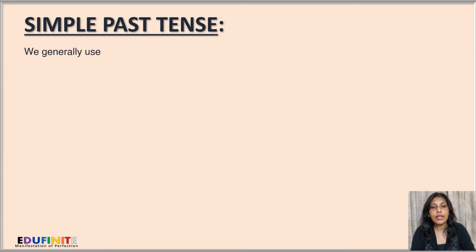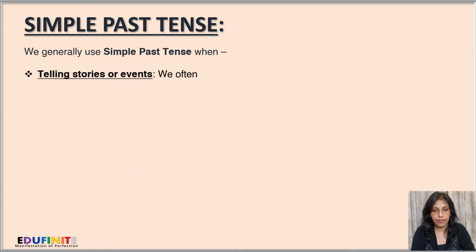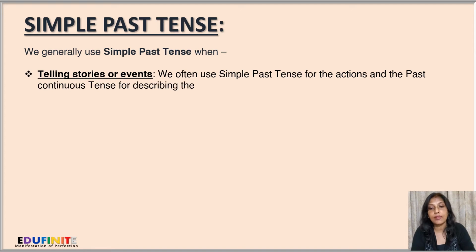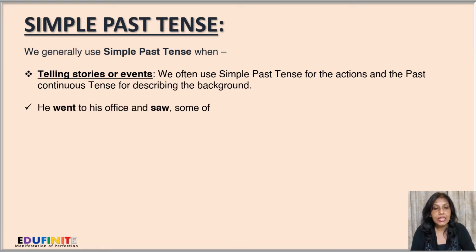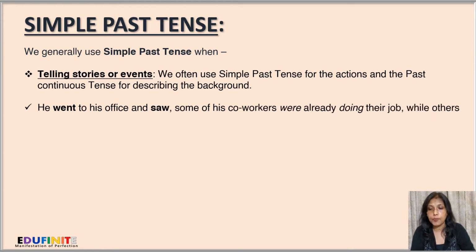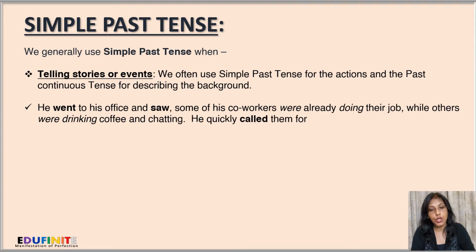Next, we generally use simple past tense when telling stories or events. We often use simple past tense for actions and the past continuous tense for describing the background. For example, he went to his office and saw some of his co-workers were already doing their jobs while others were drinking coffee and chatting.